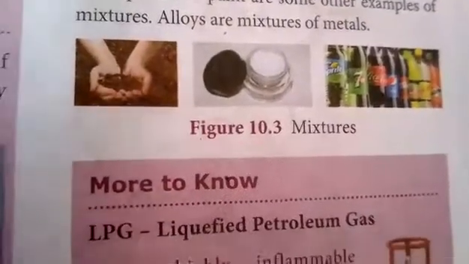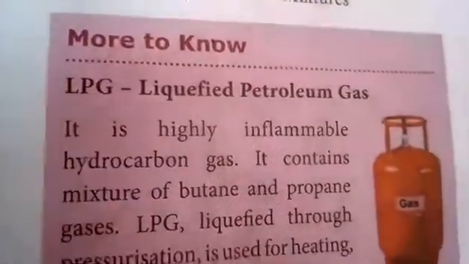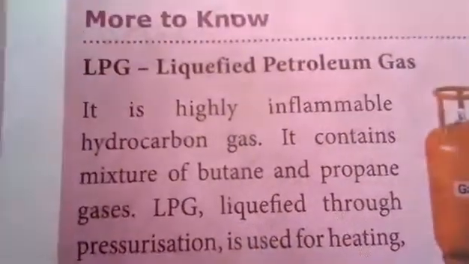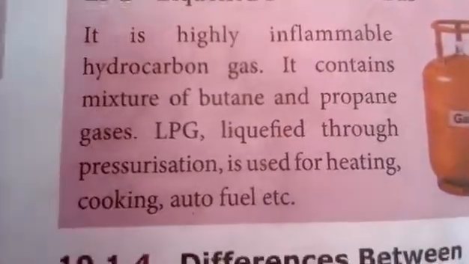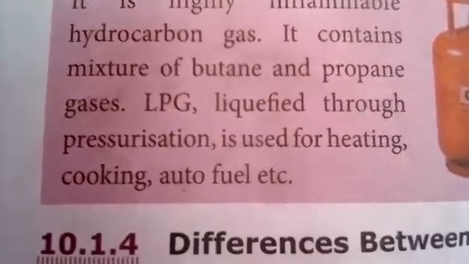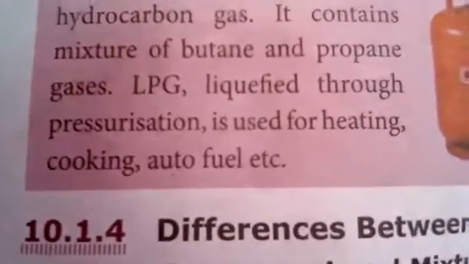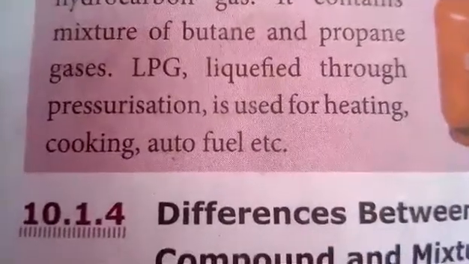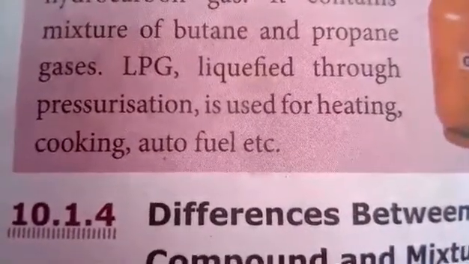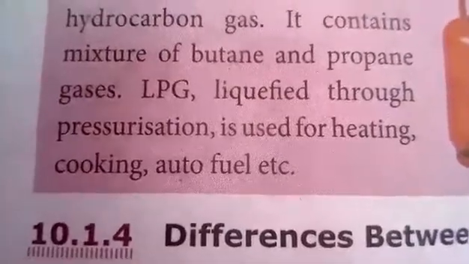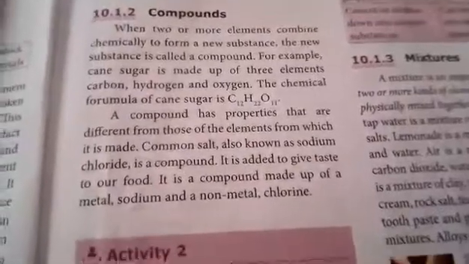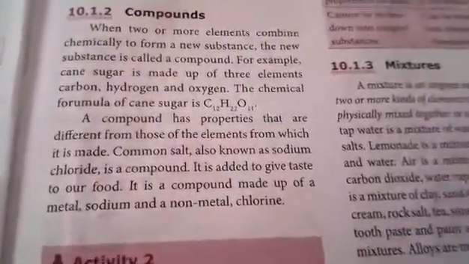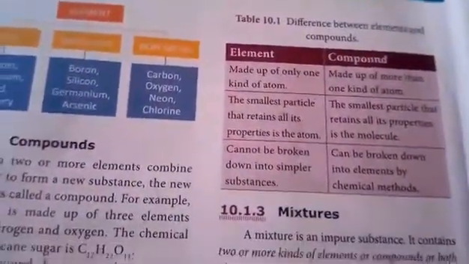These are the examples. More to know: LPG, liquefied petroleum gas. It is a highly inflammable gas. It contains a mixture of butane and propane gases. LPG, liquefied through pressurization, is used for heating, cooking, auto fuel, etc. Dear students, from these two pages we studied elements, compounds, mixtures, and the differences between elements and compounds.